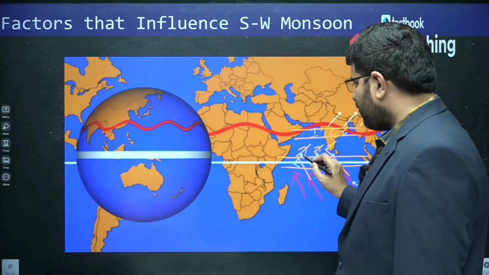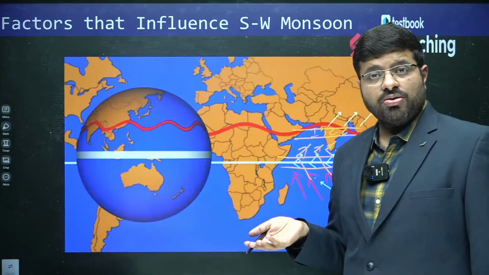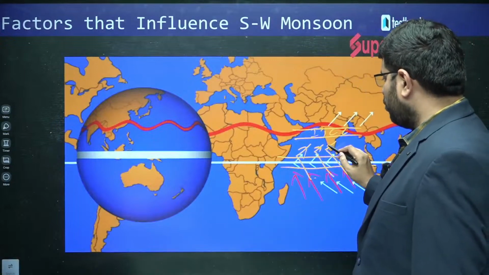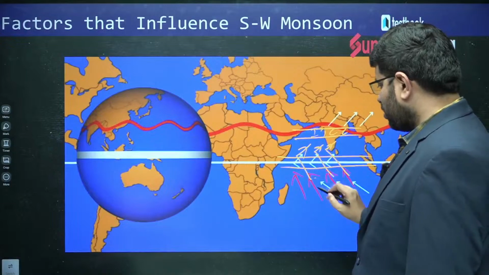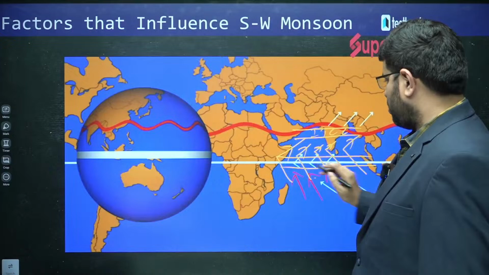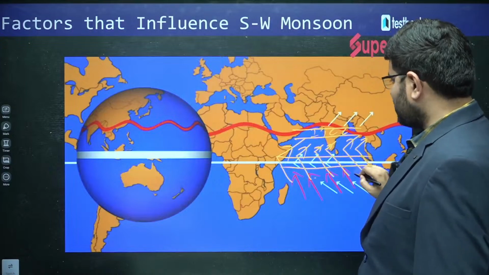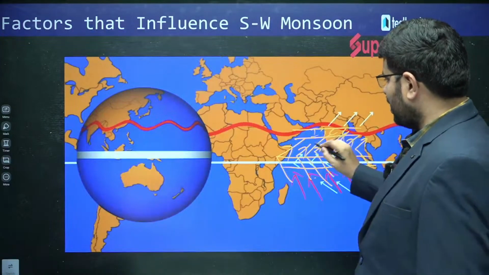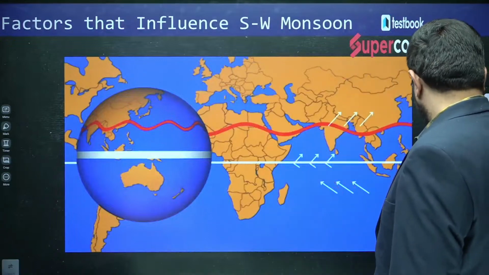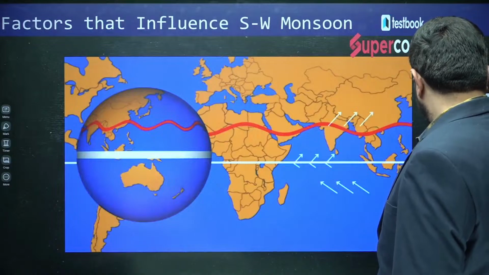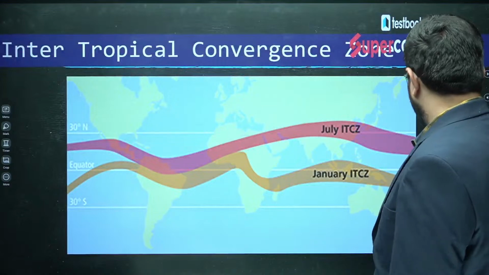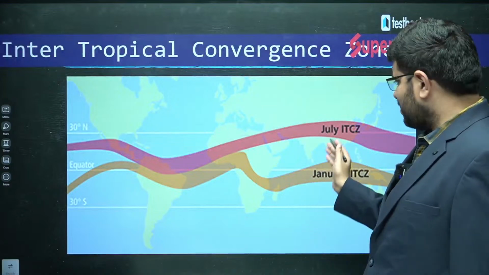We will be discussing Coriolis force as a new concept. Because of that deflection, they will move towards right in the northern hemisphere. So, the southeast trade winds are modified into southwest, hence they enter into Indian landmass like this. So, what is happening? By around July, you can see ITCZ where it is located.